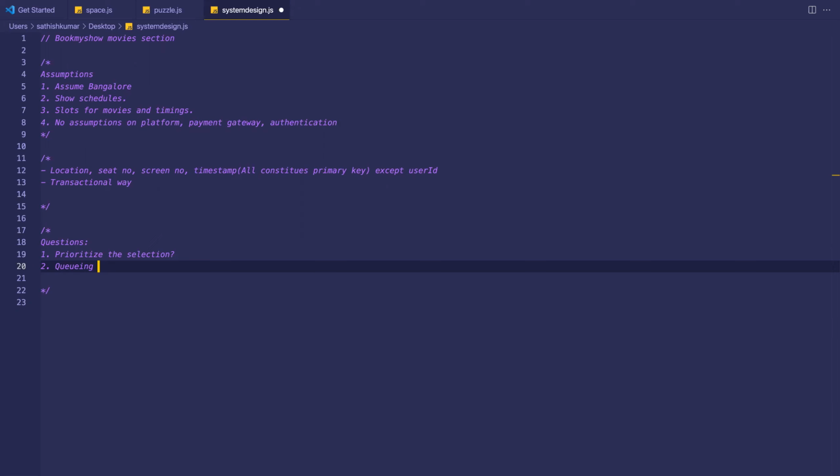Suppose I select 8 p.m. or 10 p.m., right? It's not available. Maybe 7 p.m. it will show, or the other way around, or a different location in the same city, right? We can have some threshold within 10 kilometers or something of the selected theater. So all these options can be shown in the UI. Different theater, different time, different day, instead of trying to crowd everyone onto the same day. Got it.